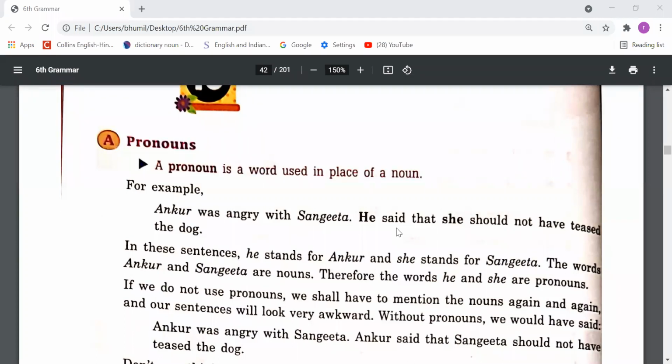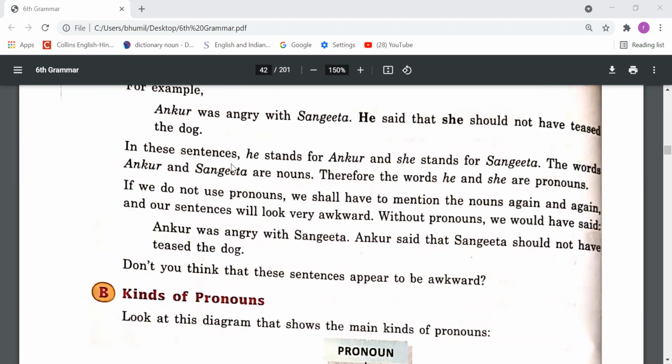I love India because it is my country. In the second sentence, you can notice that I have used it instead of India. And it works as a name like India. So simply we can say a pronoun is a word which can be used instead of a noun and can work as a noun. Okay, so these words are he, she, it, they. These words are all pronouns.